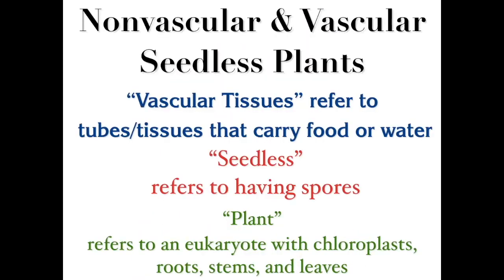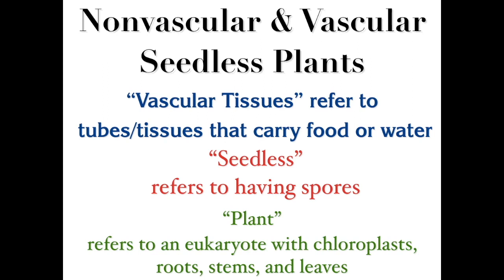Here we have the classification of non-vascular and vascular seedless plants. We're going to start with seedless plants, and these plants, as I just said, have spores. Vascular seedless plants have tissues, and these tissues carry food and water up to the leaves or to the fronds of ferns.